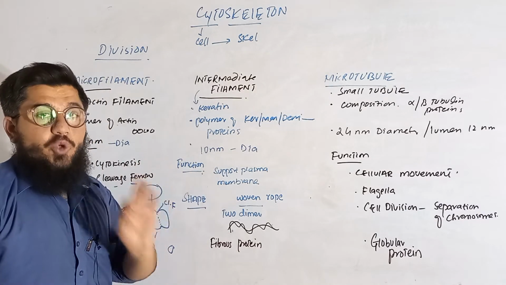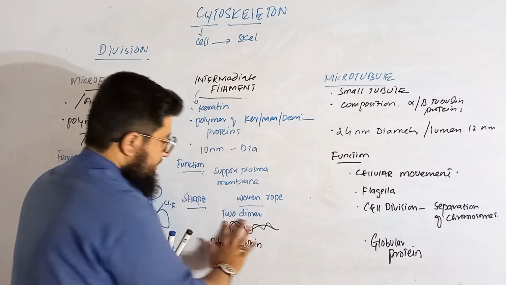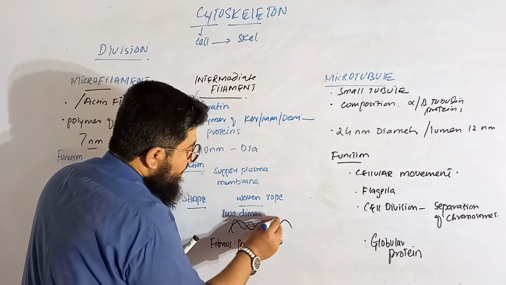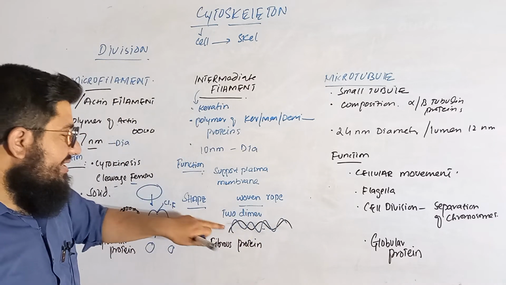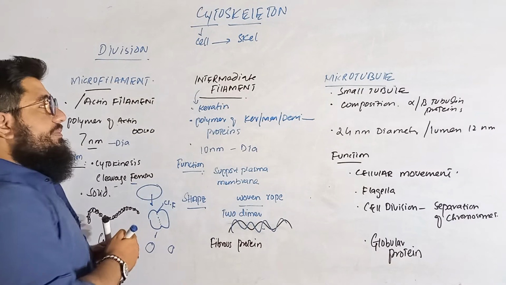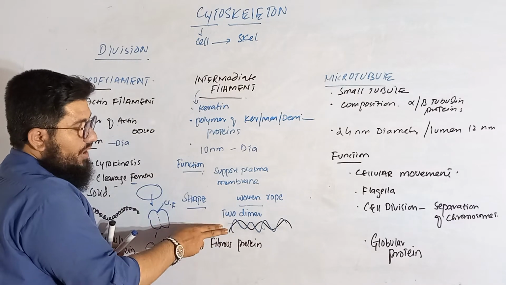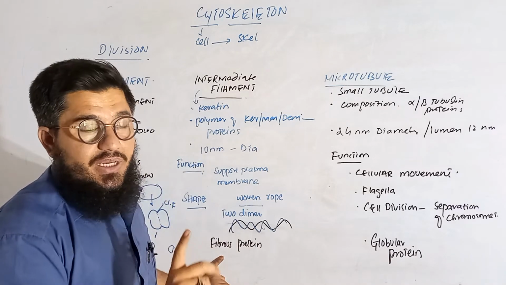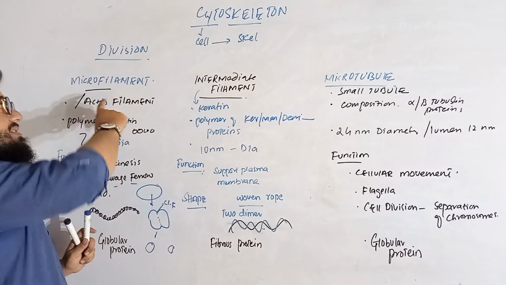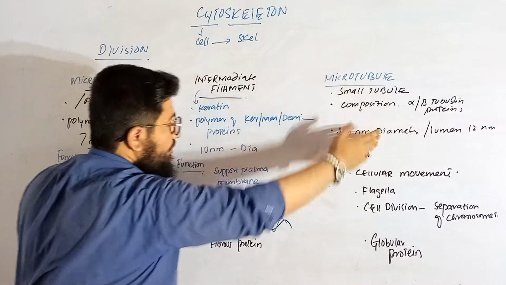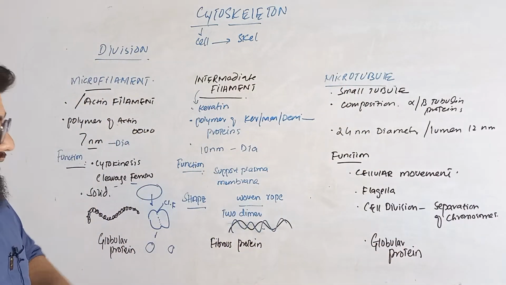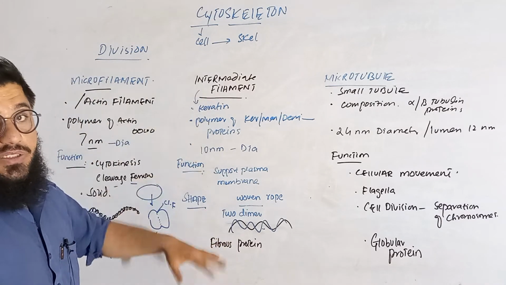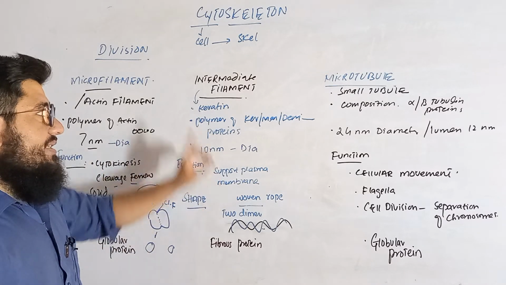And the shape is a woven rope type. You know about the rope. If you take two ropes, here you go with one, and here you go with the second one. When you weave them together like this, you will get a structure. This is the shape of the intermediate filament. So two dimers are supposed to form intermediate filaments. And remember, these are fibrous proteins. These are not globular proteins, whereas microfilaments and microtubules are both globular proteins. Keratin is fibrous, and that's why these are fibrous proteins. In short, fibrous proteins are supposed to synthesize intermediate filaments.